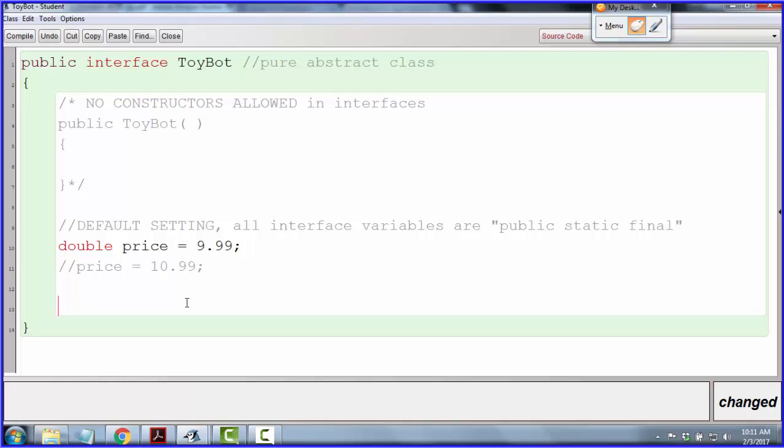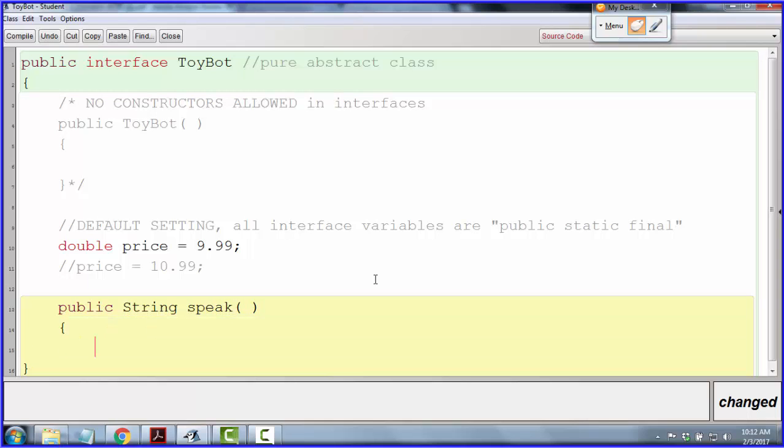Okay, and now let's look at methods, the third piece. So let's say that I want to make a method that returns a string. I'm going to call it the speak method. And I'm going to put in instructions in here for what to say. So I'll say return, I am a toy bot.